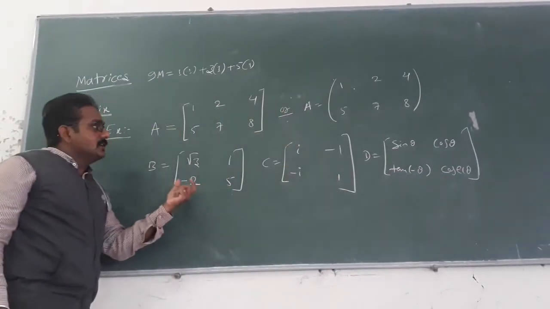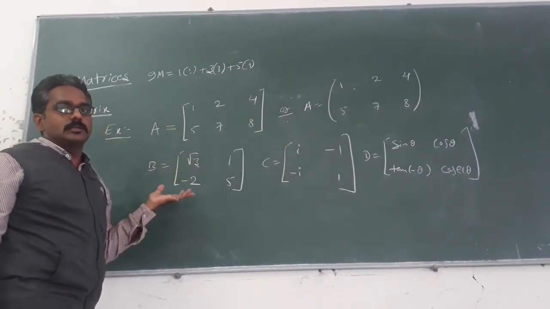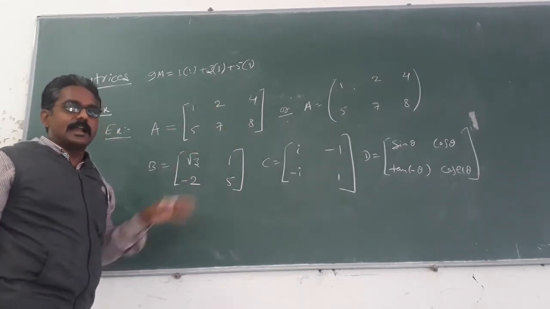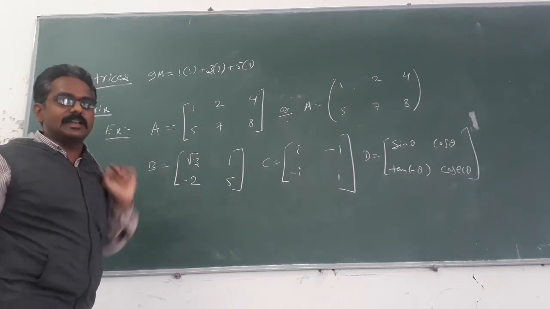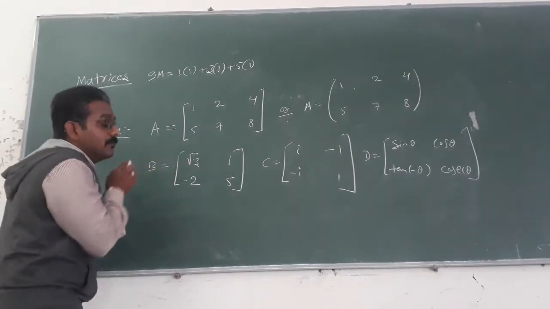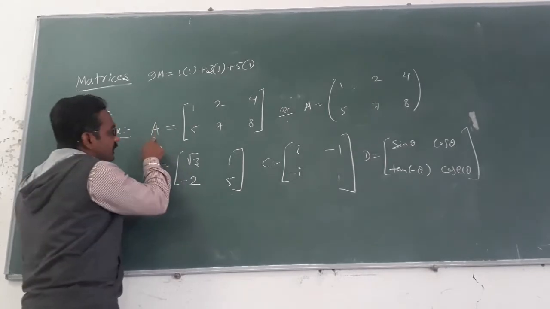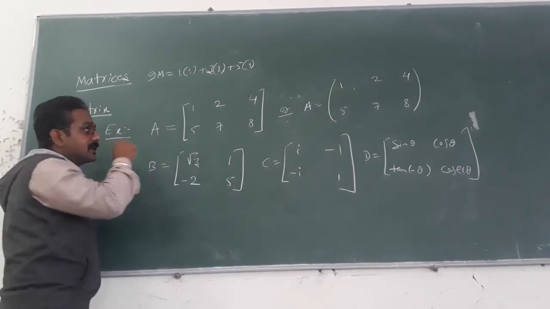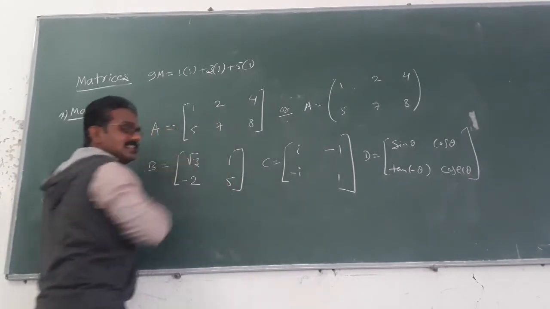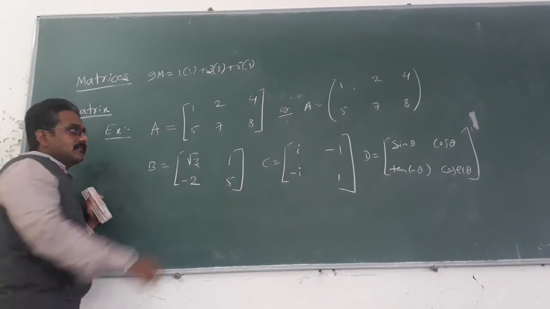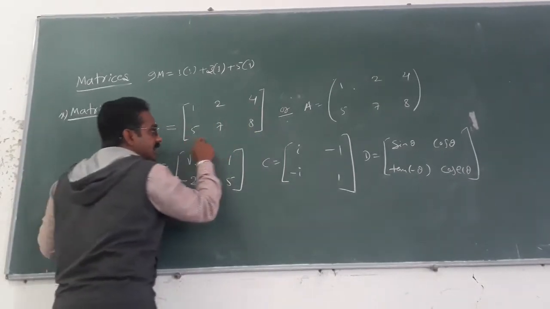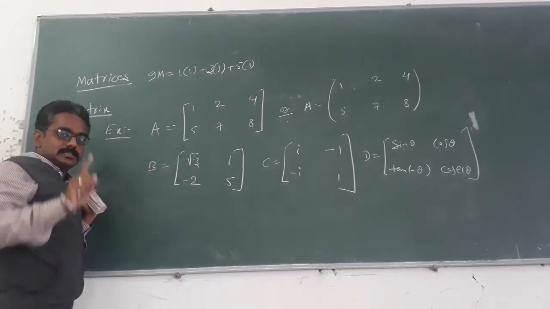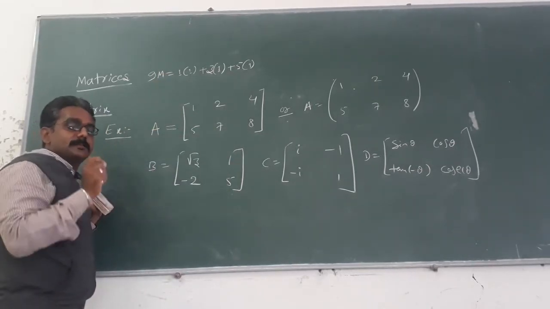Just observe, students, while I am reading the matrix values, I am not reading 1, 7, 8, 5, 2, 4 like this. Randomly I am not reading the values. I am reading pattern-wise. Listen here. Matrix A equals 1, 2, 4, 5, 7, 8. First I am reading the horizontal line values. First horizontal line values. Next, the second horizontal line values. I am not reading the vertical lines. Just observe. This is the systematic method to read.